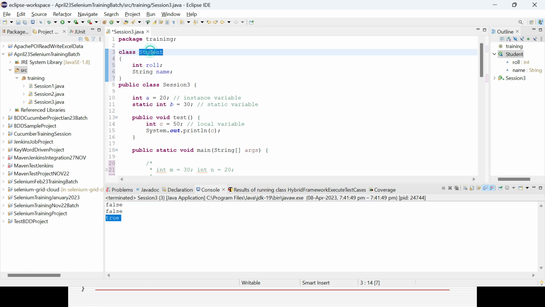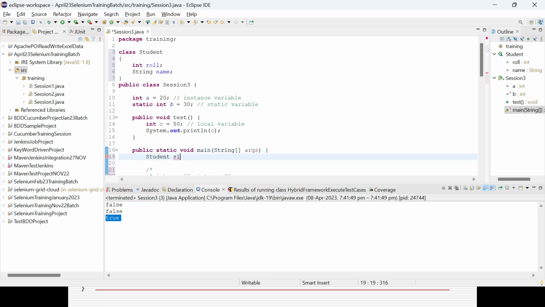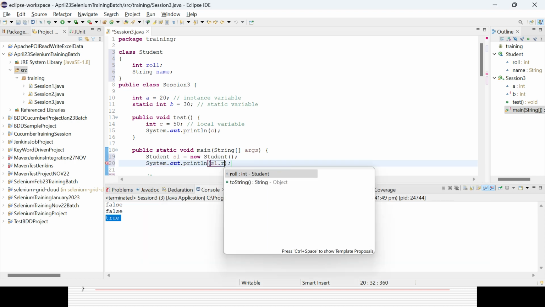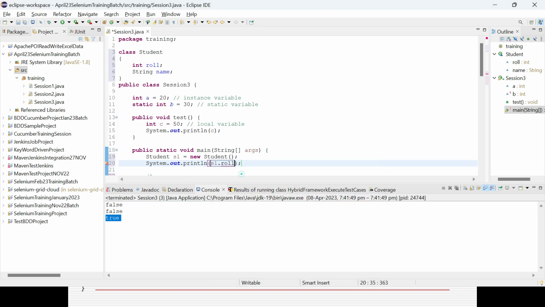Now if I want to create the object or instance, how can I do it? Student s1, my object, equal to new Student. Then with the help of that object I can access those variables. Dot roll, you can see here it is coming from the Student class, and the data type is integer.